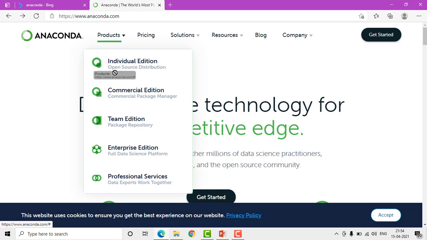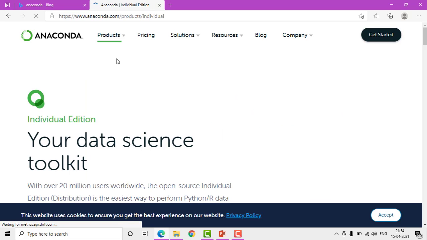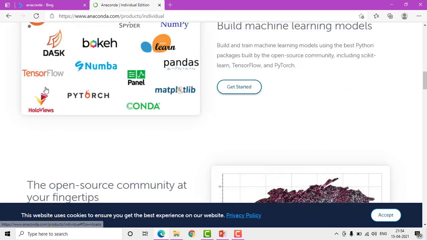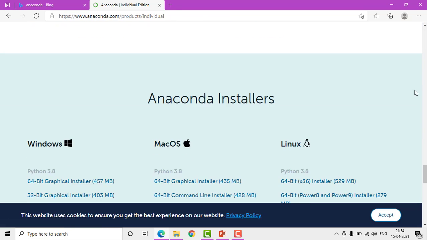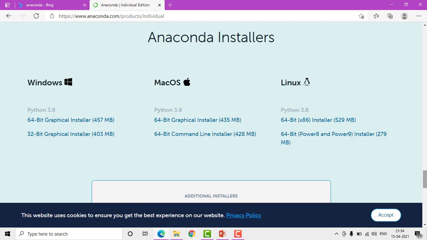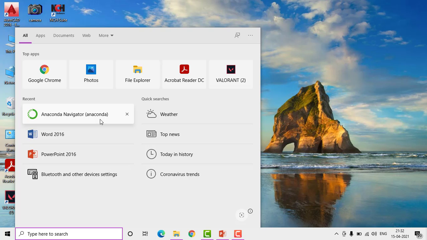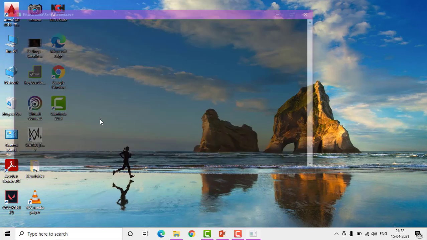In the products, click on the individual edition. After going below, click on the download button. Here you can select Anaconda for Windows, Mac or Linux, select the installer which you want, and Anaconda will be installed. Now I have it installed, so let's go to Anaconda.